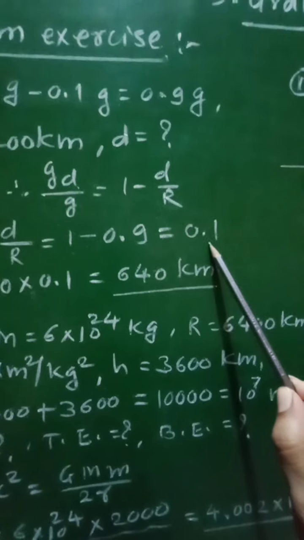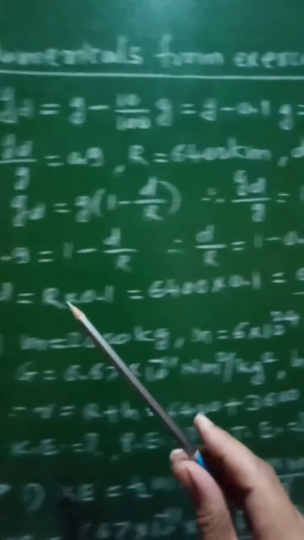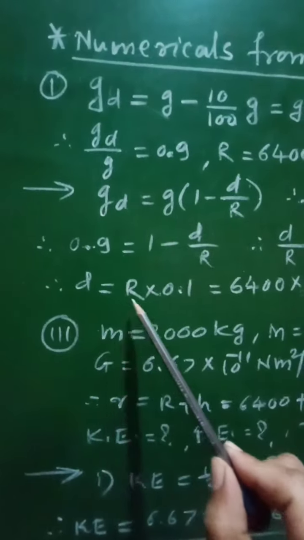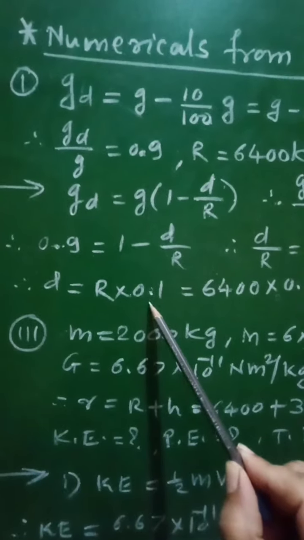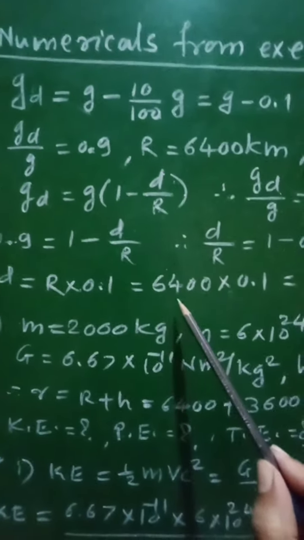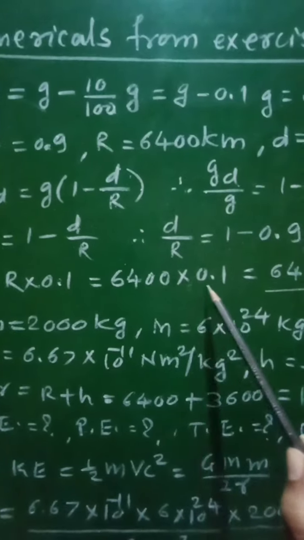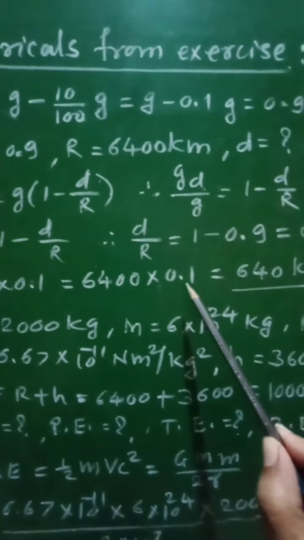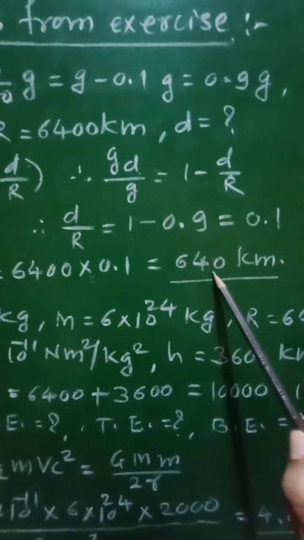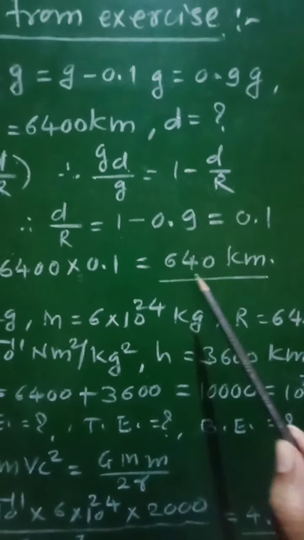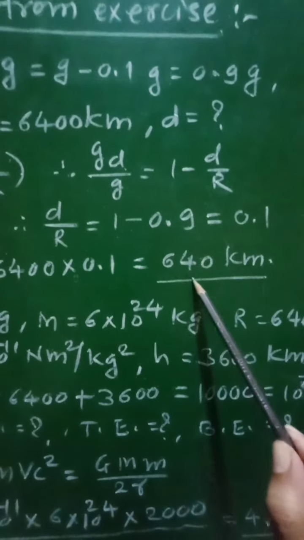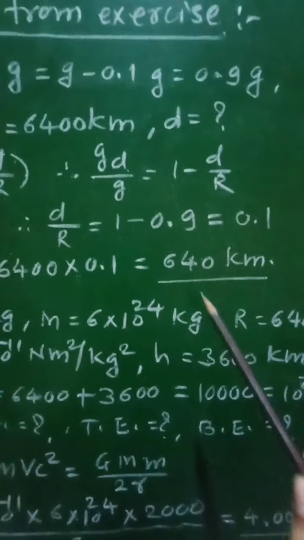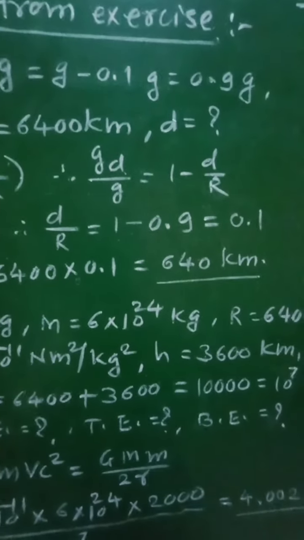As d by r is equal to 0.1, therefore we can write d is equal to r into 0.1. Putting the value of r, we will get 6400 into 0.1, which comes out to be 640 kilometer. So this will be the required depth at which the acceleration due to gravity will decrease by 10%.